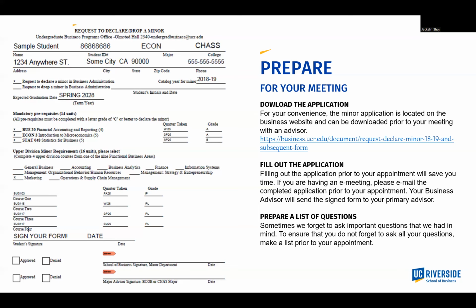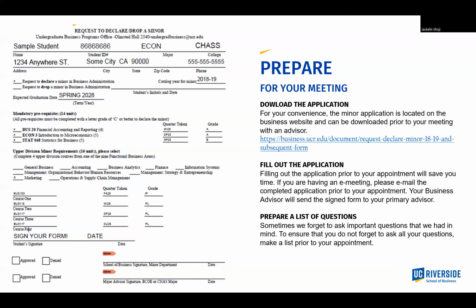After that, please indicate the term that you plan to graduate and begin to fill in the information regarding the mandatory lower division courses. Remember that all three of these courses must be completed with a grade posted for you to declare the minor. Moving on in the form, you will select the minor that you wish to pursue along with the 4 courses that you plan to take in order to finish the minor. Remember that you should be using the minor planning sheet from the previous slide to make sure that the courses you plan to take are accepted for the minor.